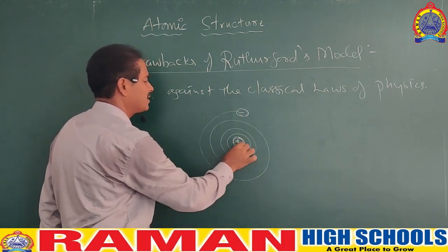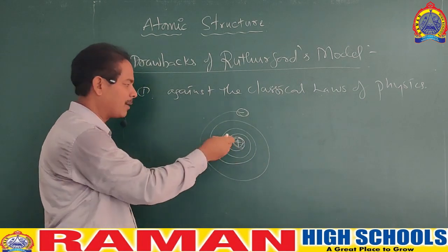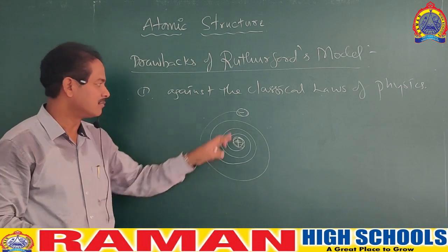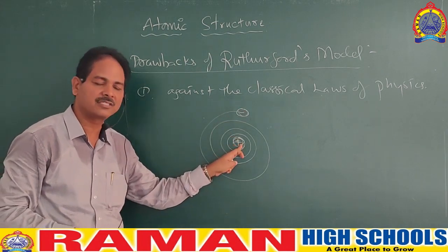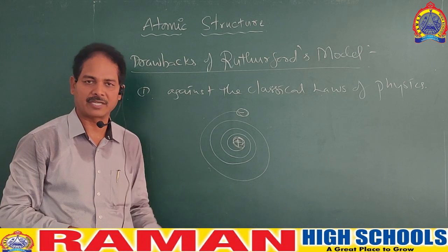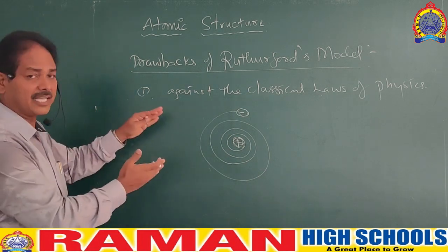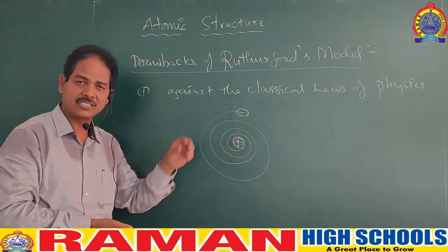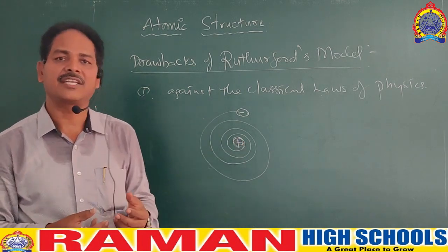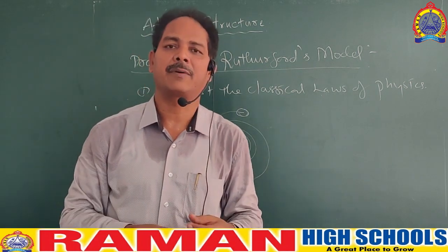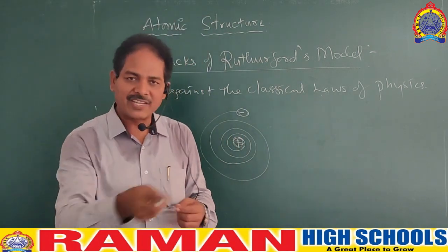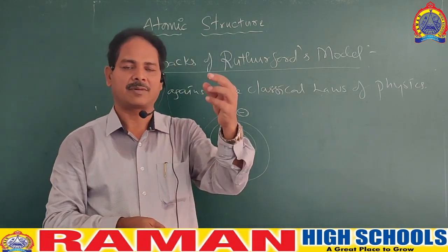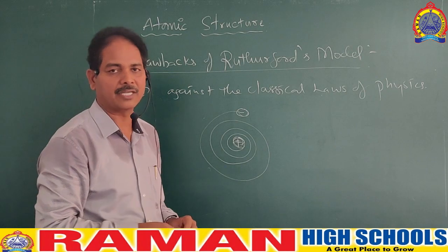By following the spiral path, it has to come closer and closer to the oppositely charged particle, and definitely sooner or later this particle has to fall into it. This is the classical law. Any charged particle which is revolving under the influence of an oppositely charged particle has to lose energy continuously and follow a spiral path, and finally has to fall into the oppositely charged particle.